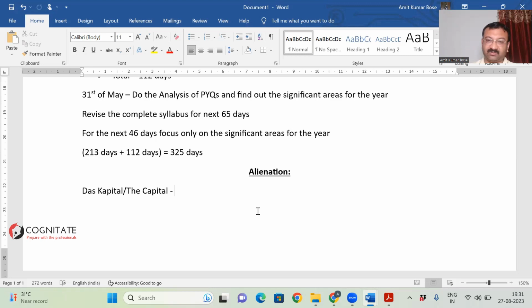They don't have any strength in front of the bourgeois. That's the process of alienation.